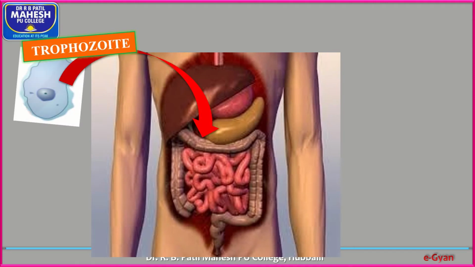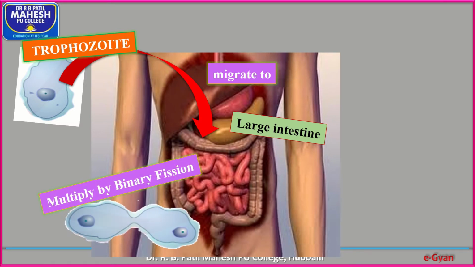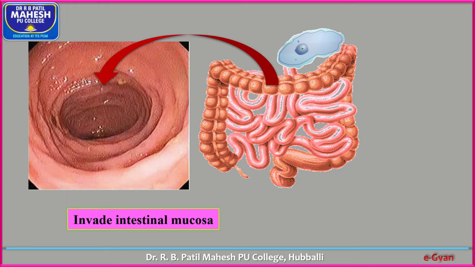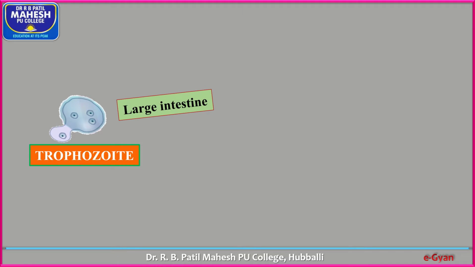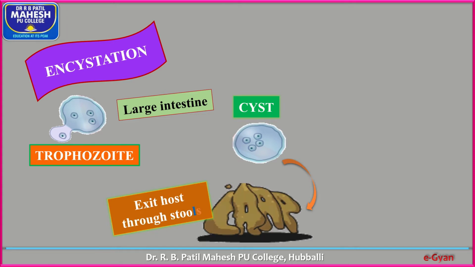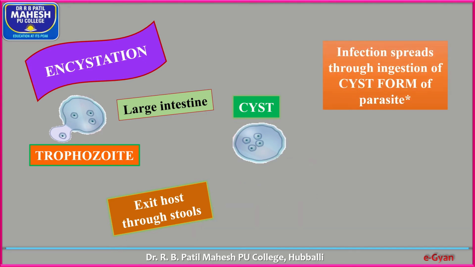So the trophozoite enters the small intestine, then migrates to the large intestine and multiplies by binary fission. Soon after multiplication, it invades and erodes the intestinal mucosa, an invasive infection. Then in the large intestine, the cysts are formed by encystation, and these cysts are eliminated from the host body through stools. Infection spreads through ingestion of cysts from the parasites.